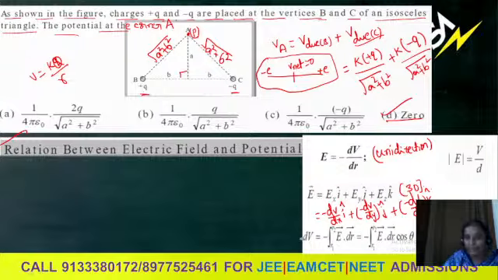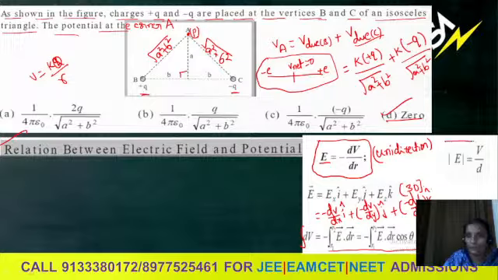Next, if a field varies with distance, to find the potential we have to follow integration. That is integral minus, because the field is the negative gradient of potential. So if a field varies, to find the potential, it should be integral dV, which gives you the net potential, equal to minus integral from r1 to r2 of E bar dot dr bar, which can be written as a dot product, E dr cos theta.